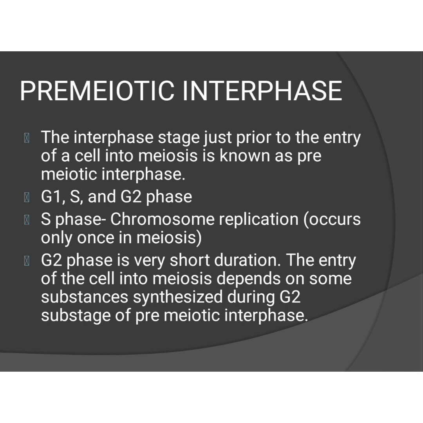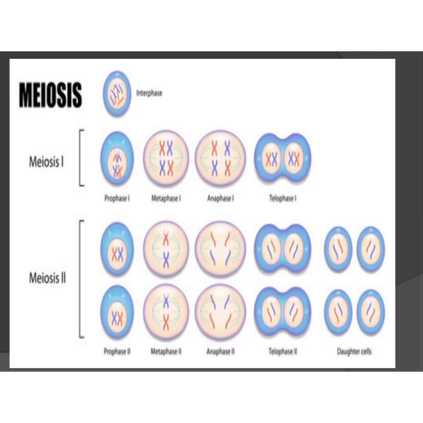Another important point is, during meiosis, chromosomes replicate only once while nuclei divide twice. Remember one thing, the events taking place during pre-meiotic interphase are crucial for the entry of cells into meiosis. You can see in this picture, in meiosis 1, prophase 1, metaphase 1, anaphase 1 and telophase 1 will take place. In meiosis 2, prophase 2, metaphase 2, anaphase 2, telophase 2, and at the end you will get 4 haploid daughter cells. This is a simple process. You have to keep the names in mind: prophase, metaphase, anaphase, telophase.